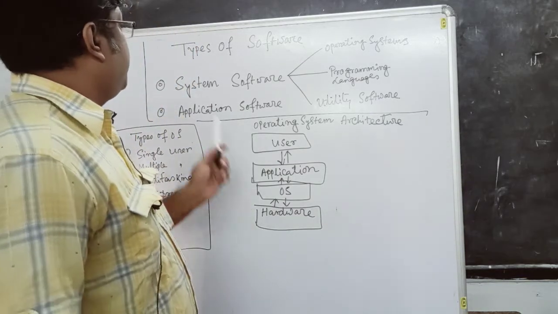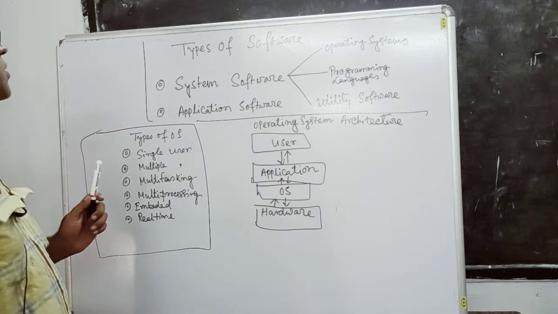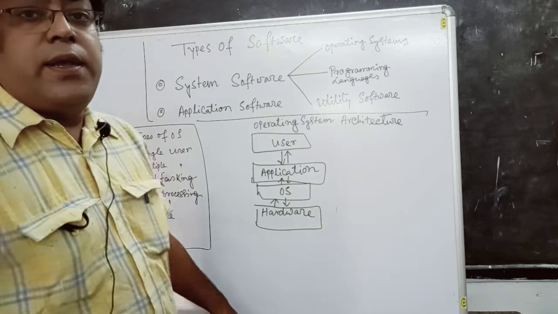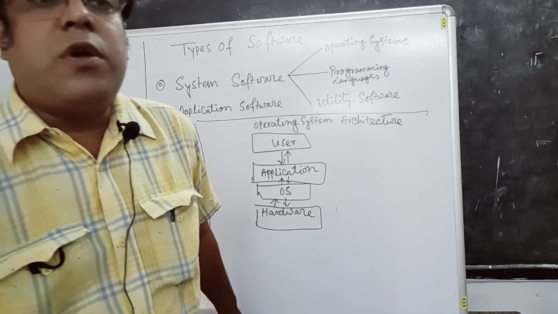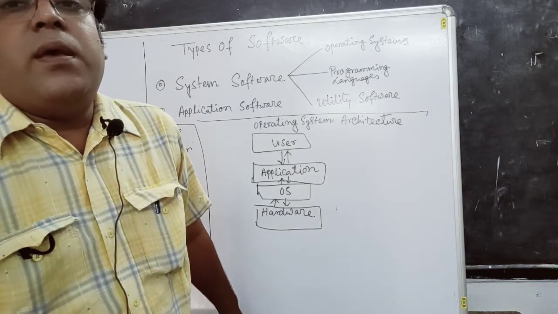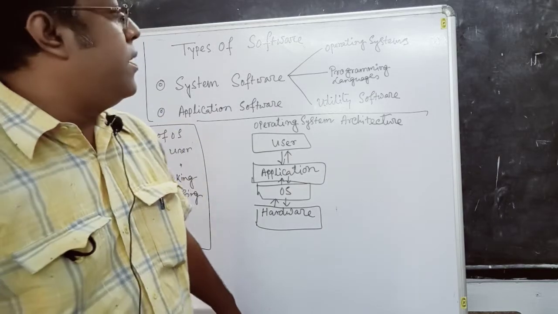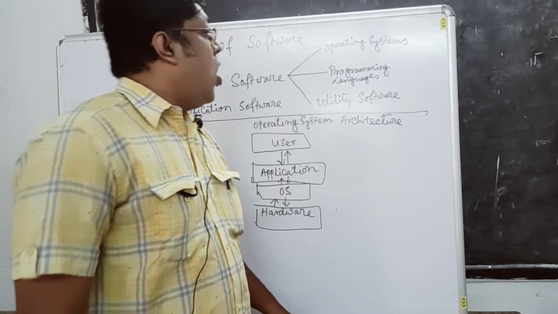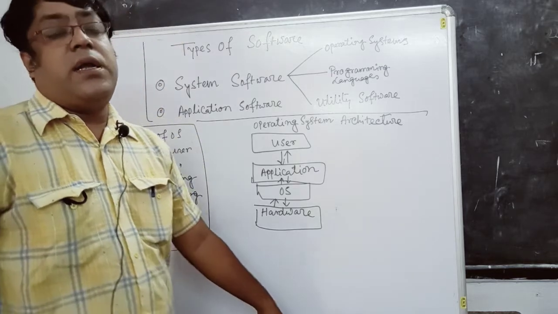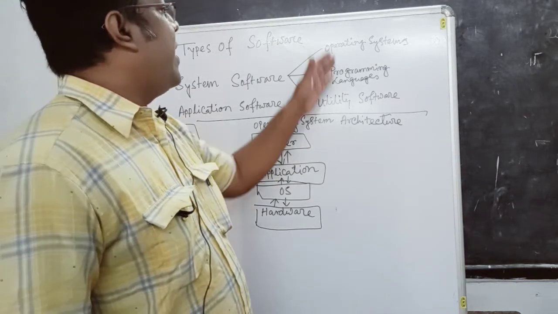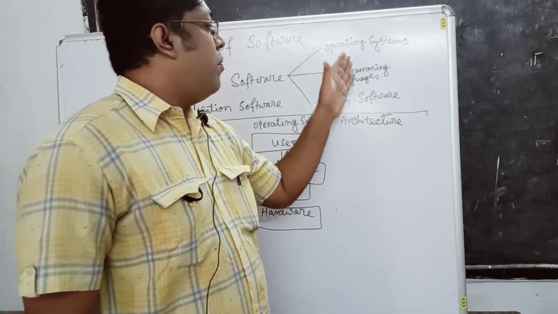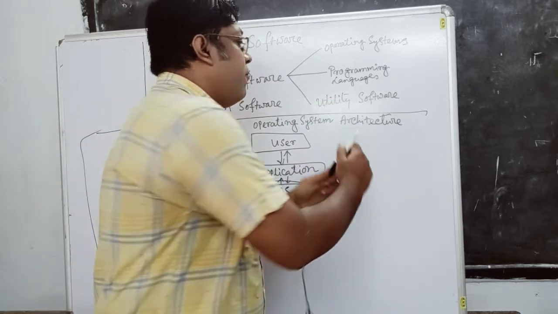Now, we can see the types of software: system software and application software. System software means the particular software that is used to control the whole computer system. It's known as system software. First of all, operating system, programming language and utility software are considered as system software. We can classify our system software into three different categories: operating system, programming languages and utility software.